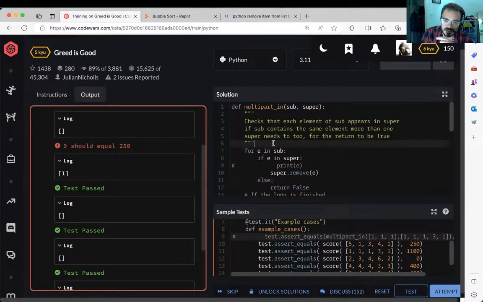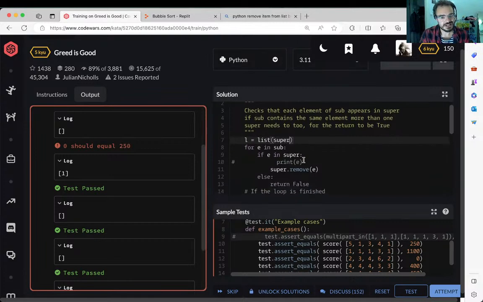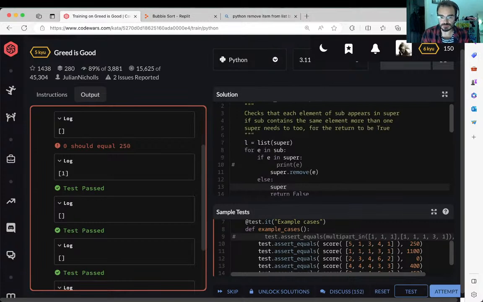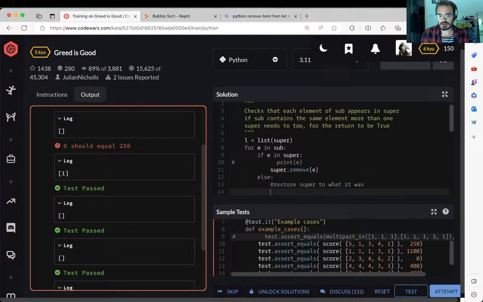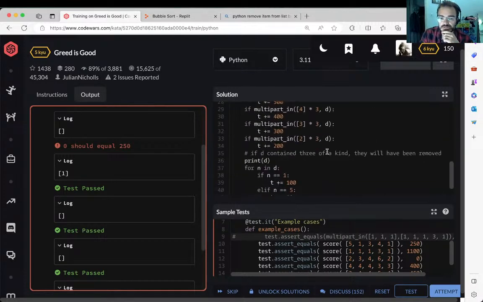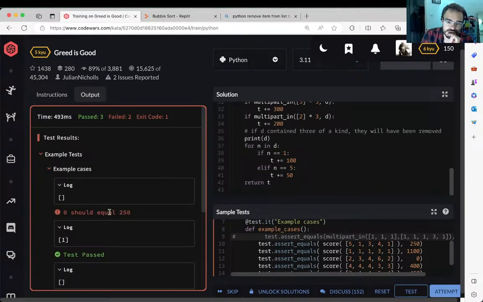So I'm going to make a copy of super. So L equal list super. I can't believe this. I bet that I'm going to be ashamed of how ugly it looks as a solution. So before I return false, I will say that actually we need to restore super to whatever it was. So I say super becomes equal to L. And this is a straight up becomes equal. So the pointer to super will now be the pointer to L, which was a deep copy of super. And now this should work. I keep saying it all the time.